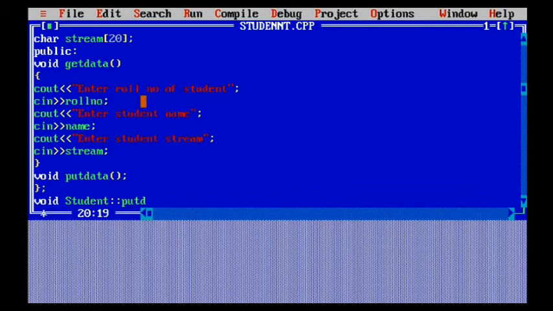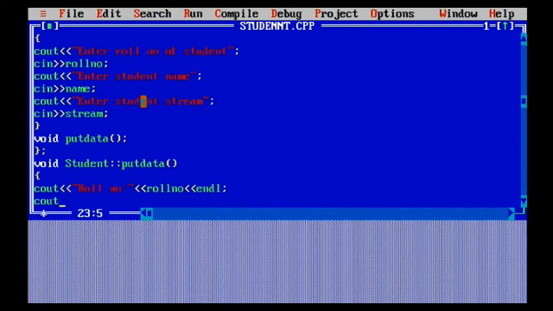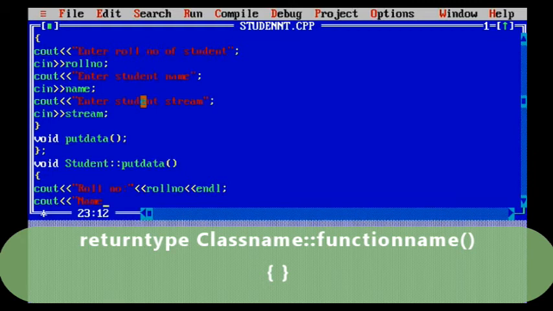After that I have written void student, scope resolution operator, put data. Why have I written this here? As you can see in the public members, I have declared void put data. I have just given the declaration of that particular function, but I have not defined it. If I want to define the function within the class, this is the way in which I defined get data. The other way is to define the class method outside the class. For that, I am going to use the scope resolution operator. The syntax is: first the desired data type, then the name of the class, then the scope resolution operator, then the name of the function.